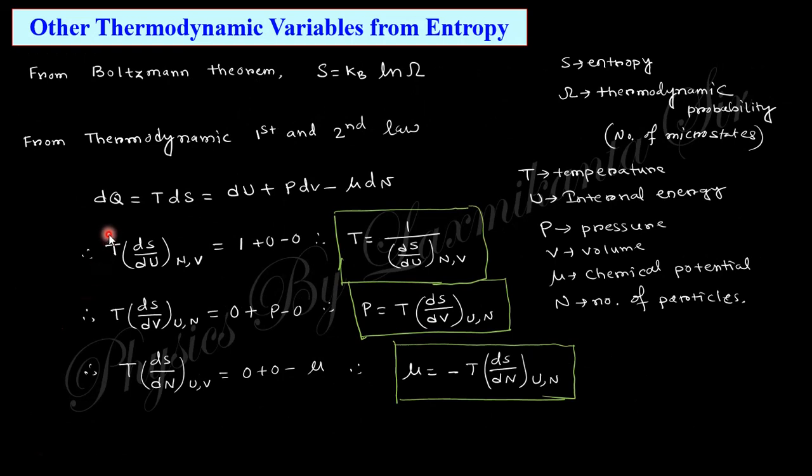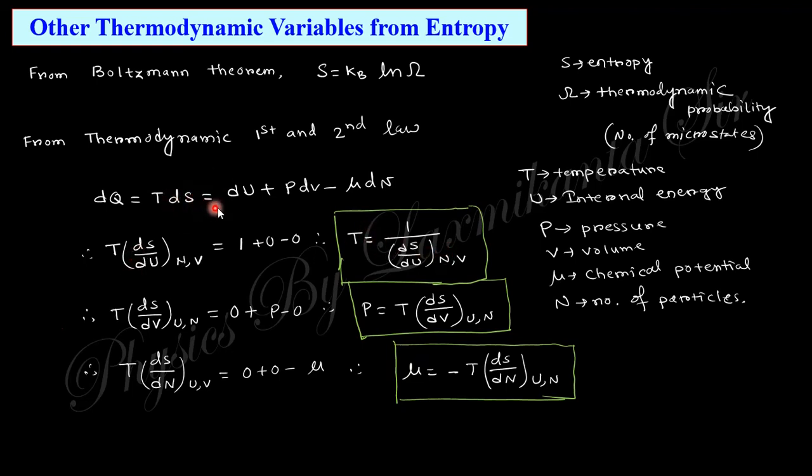Now we already said that from the leading parameter, that is the entropy, we can find the other thermodynamic variables. Like you already obtained S equal to kB ln omega. So you use the first and second law of thermodynamics, that is dQ equal to T dS plus dU plus P dV minus mu dN, where U is the internal energy, P is the pressure, V is the volume, mu is the chemical potential, and N is the number of particles. If you take the derivative with respect to U, you will get dS by dU, and the others are constant, so they become 0. So from here you will get the value of T, the temperature.